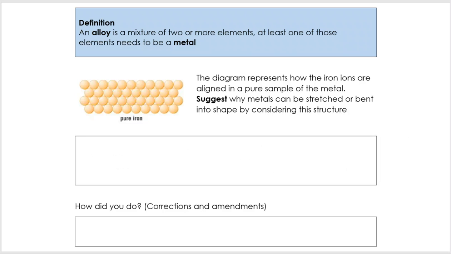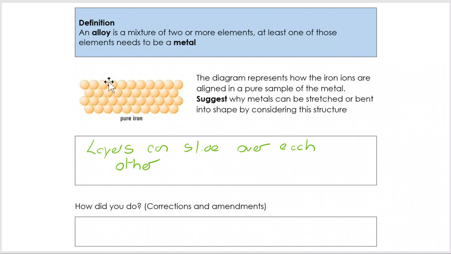Now, you've been given the definition of an alloy. That's where you have two or more elements, at least one of them must be a metal, and it is a mixture. That's really important to note that it's not a compound. Now, we have got a diagram here of pure iron, of a pure metal, any pure metal. Why might it be stretched or bent into shape?